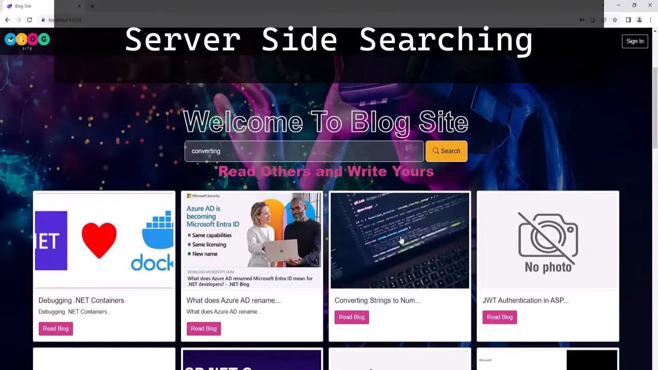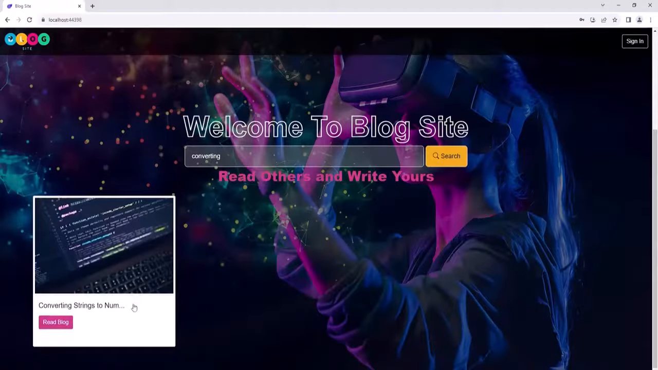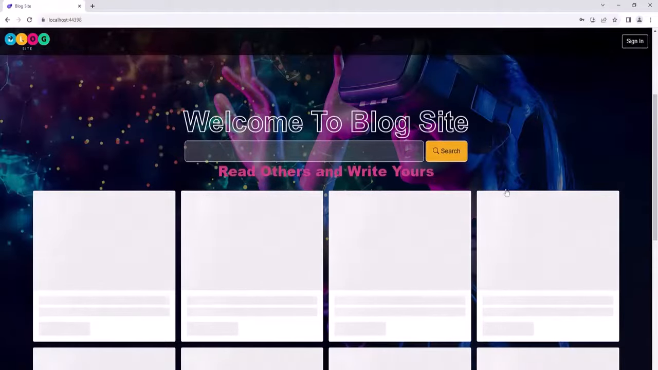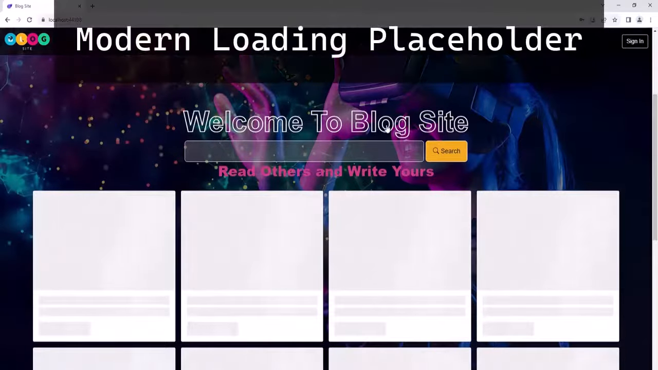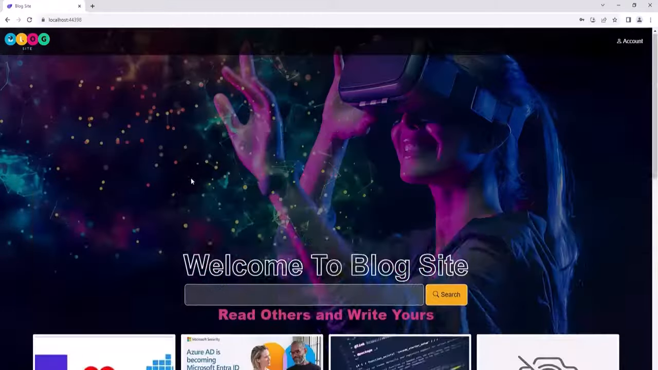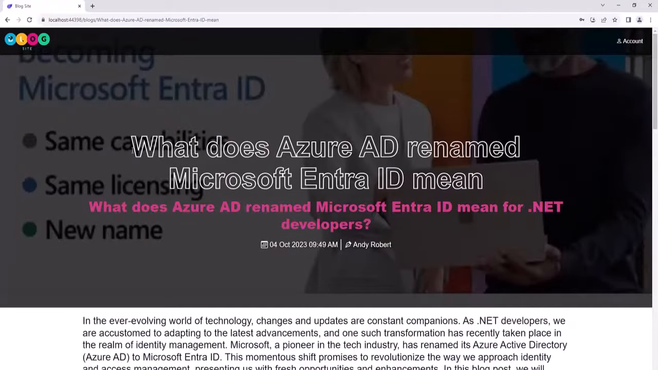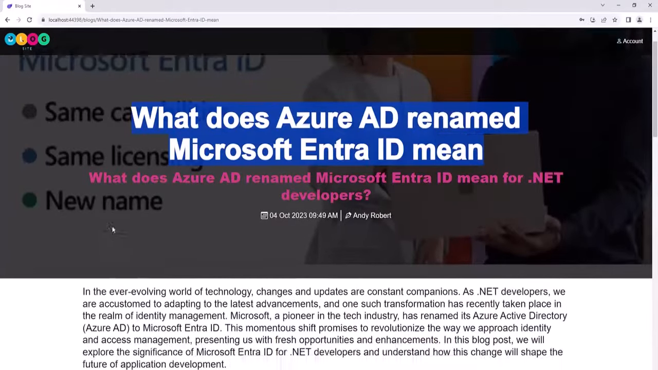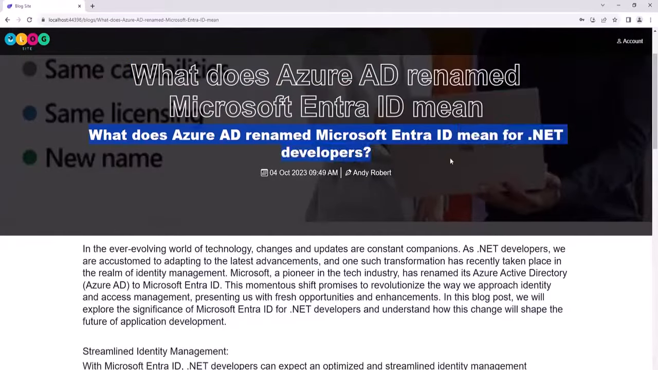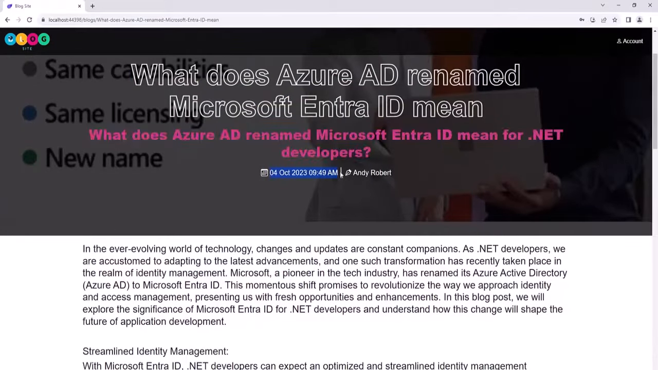For this one here we have this. We also have a loading placeholder for the blogs. When the blogs are being fetched from the server, the loading placeholders are shown. Now if I go to any blog detail page by clicking here, as you can see the blog title at the top, this is the blog subtitle, this is the blog created time, and this is the author.